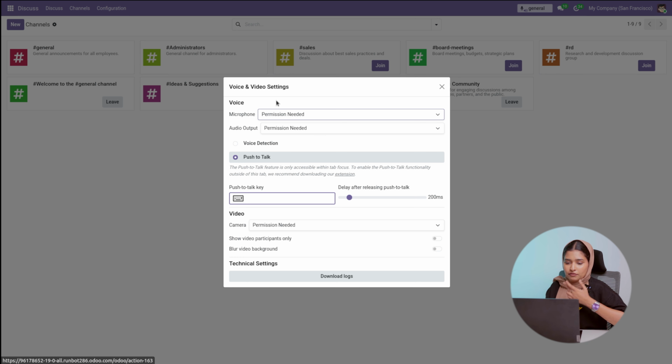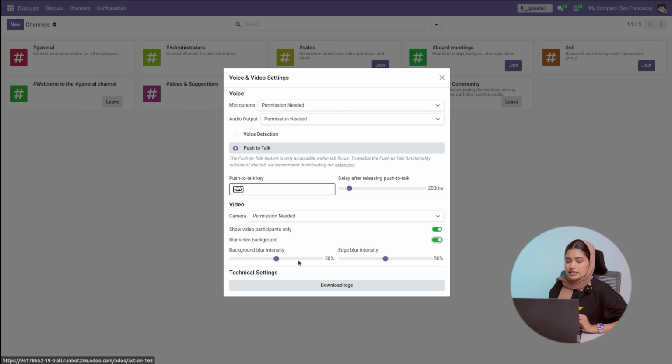So there we have the voice. Under the microphone, you need the permission. Output audio, you need the permission. Voice detection: there we have push to talk, and there we have push to talk keys. You need to provide them, and there we have the delay after releasing push to talk. And there we have the video. Under the video, you need a permission to activate the camera, and there we have show video participants only and blur video background. You can simply customize all those things like this.